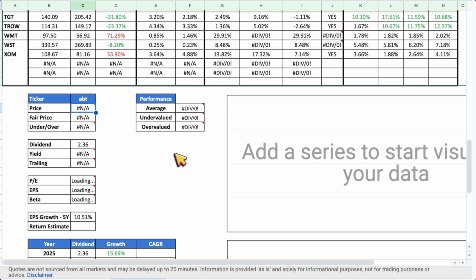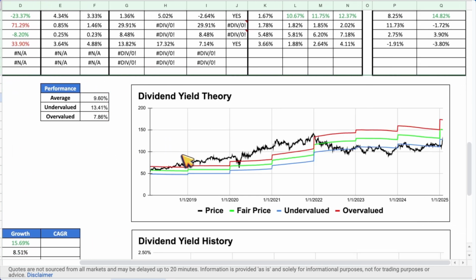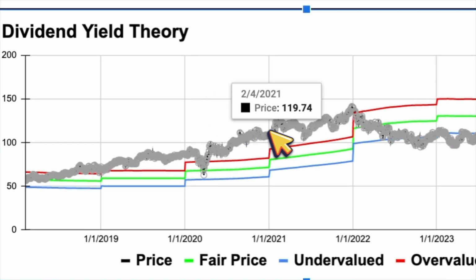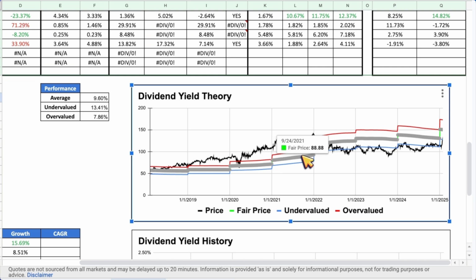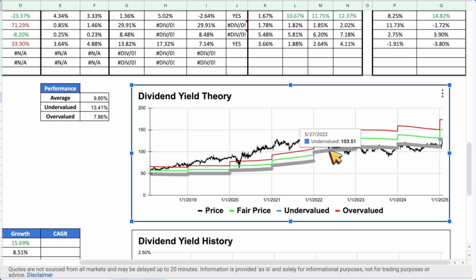Over to the right, we have the Dividend Yield Theory chart, where the black line is the price history for Abbott for the last 7 years. The green line is the fair value based on Dividend Yield Theory, while the blue and red lines indicate a 15% discount and premium to fair value. We can see that since about early 2022, Abbott has been trading below its fair value, oftentimes dipping well into the undervalued range.